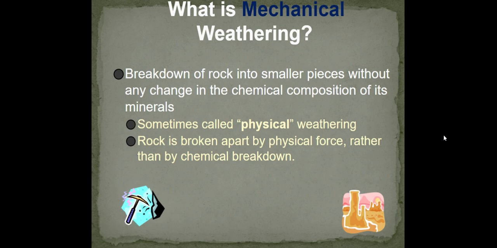So, what is mechanical weathering? Well, mechanical weathering is the breakdown of rock into smaller pieces without any change in the chemical composition of its minerals. Mechanical weathering can sometimes be called physical weathering, and it's when rock is broken apart by physical force rather than by chemical breakdown.